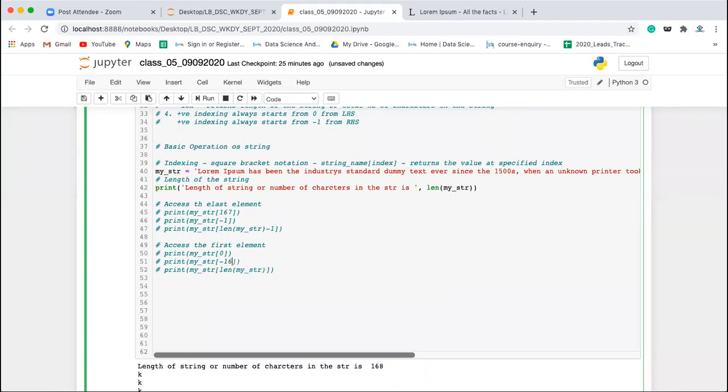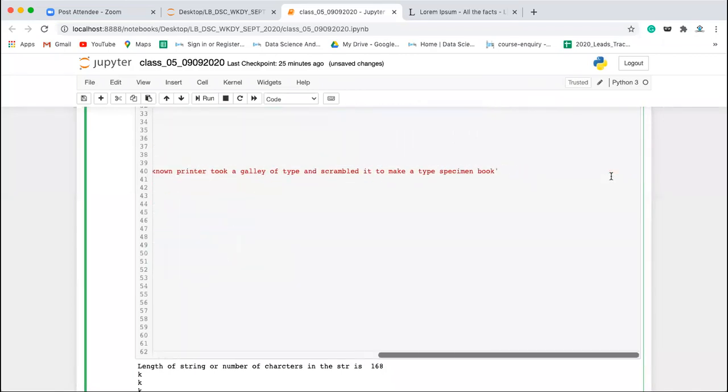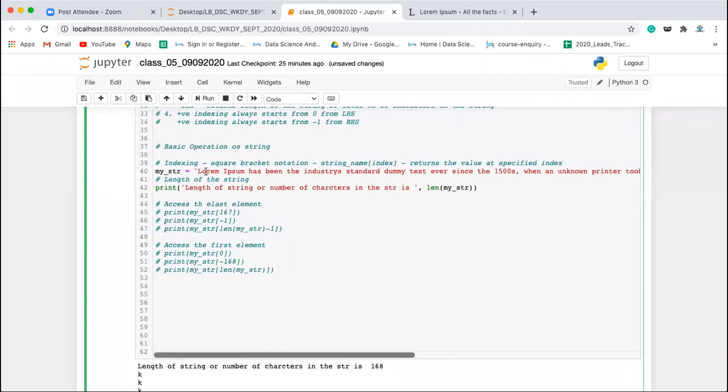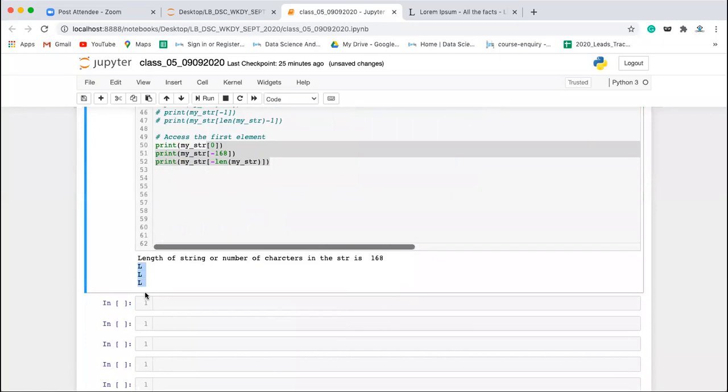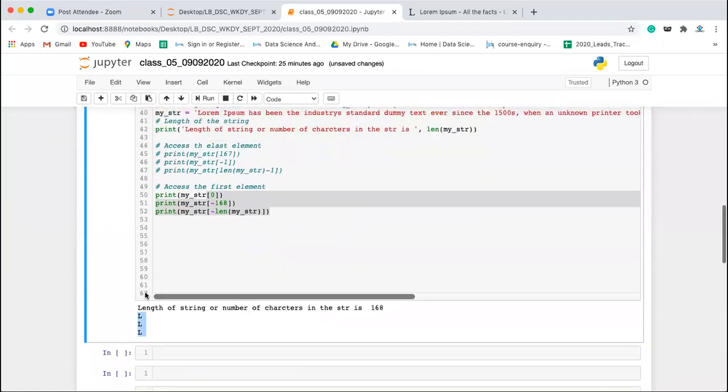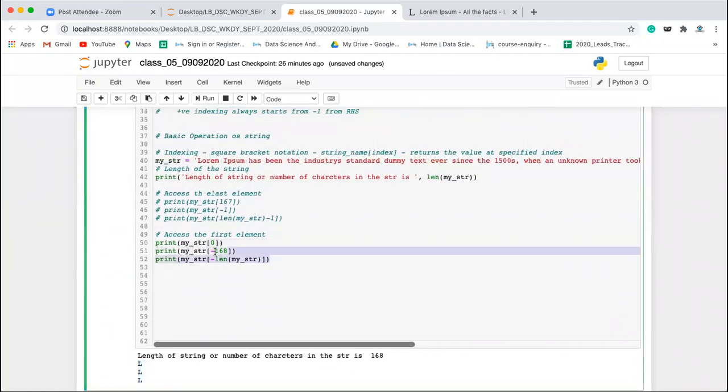Can I write -168 here? Why? Because the total characters are 168, and if you take it from the right-hand side, it starts from -1, not from 0. So the first character, going from right to left, will be -168. Now let's execute it and see whether it gives the first character. Execute it. You are getting the first character. Clear? This is how you can access the first element.